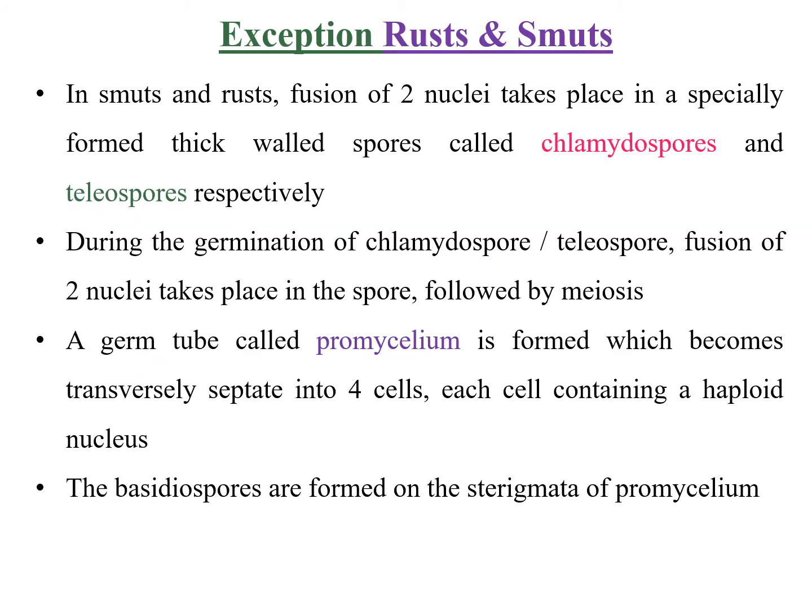This promycelium is formed, which becomes transversely separated into 4 cells, and each cell contains a haploid nucleus. So basidiospores are formed on sterigmata of promycelium. Okay, here basidium is not there. So how do the rusts and smuts produce these basidiospores? They are produced from the teleospores or chlamydospores. This thing we have to remember.